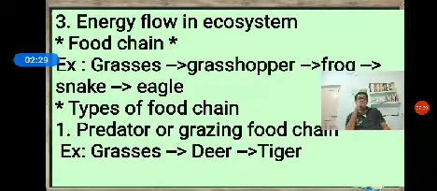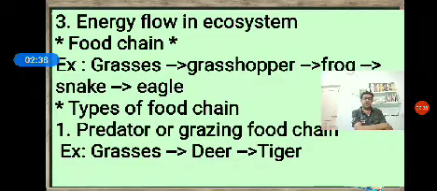The energy flow we are going to study in two concepts. One is called food chain, second is the law of thermodynamics. First we are going to study food chain.